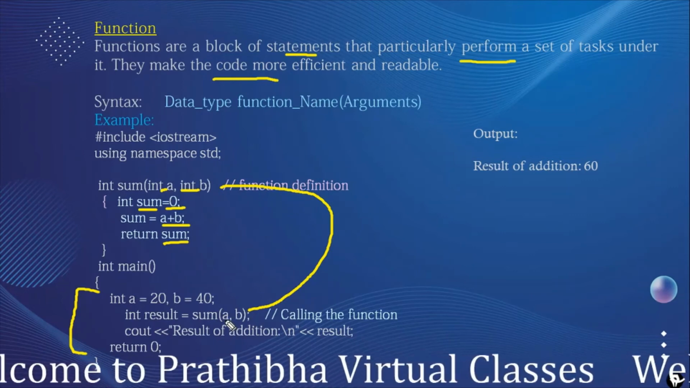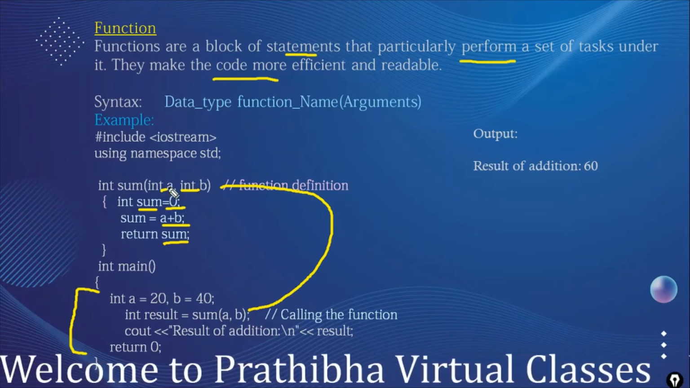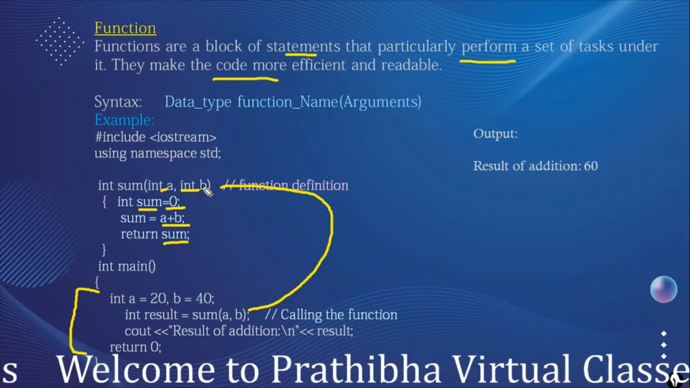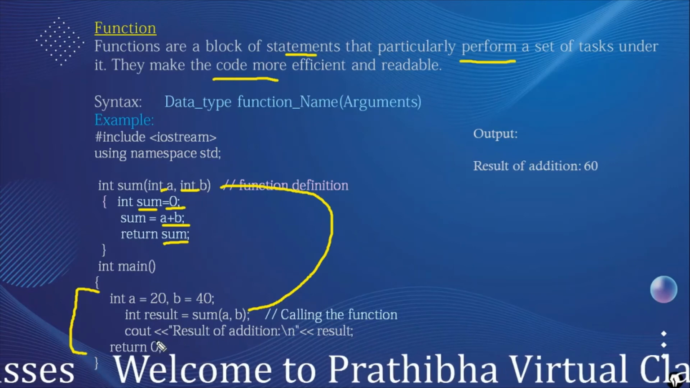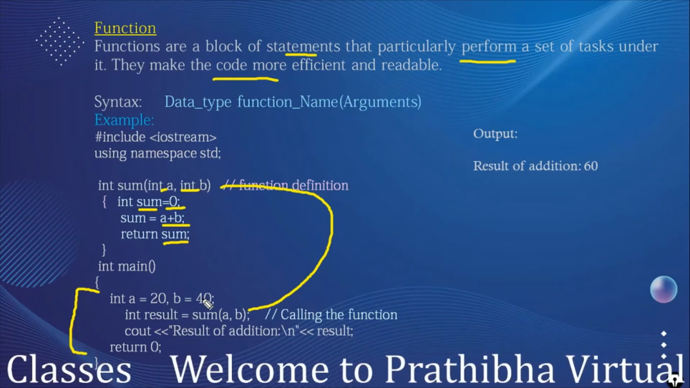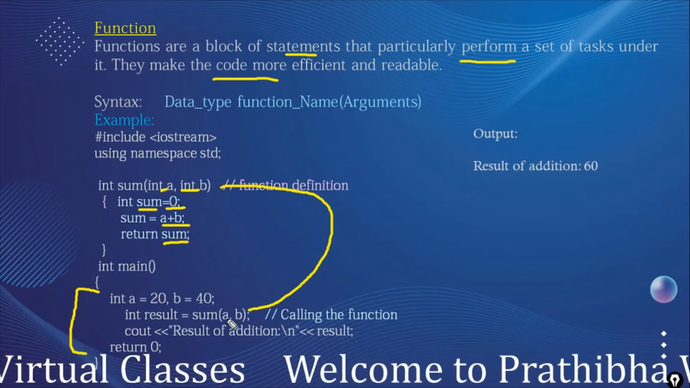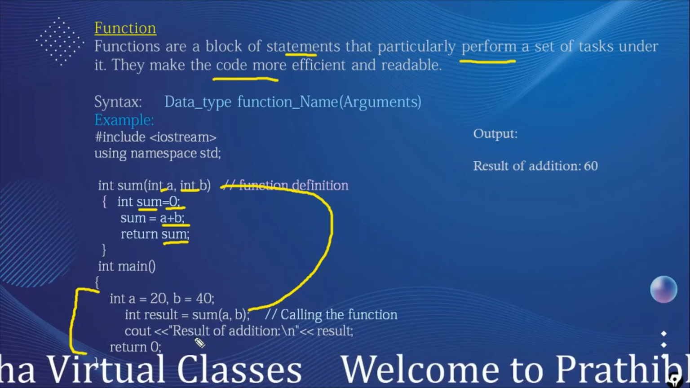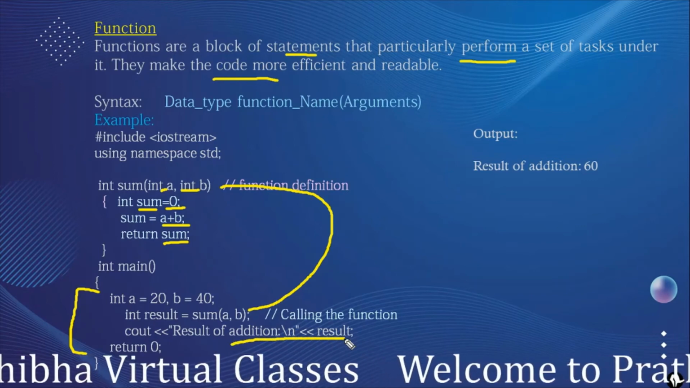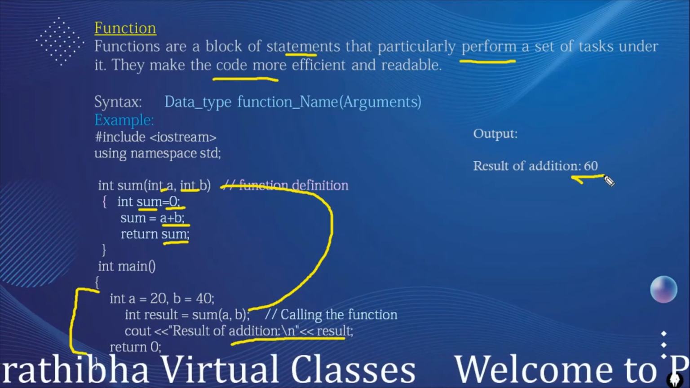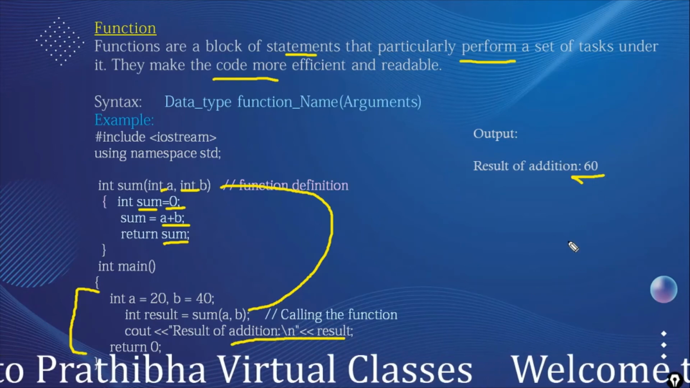The value passed, that is 20, goes to this a and 40 to this b, and when we add that, 20 plus 40 is added into the sum, and the sum 60 is returned, which is stored in the result, and displayed as the result of addition, 60. The output of this function is like this.